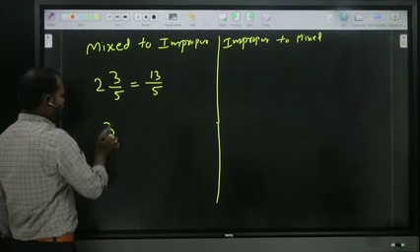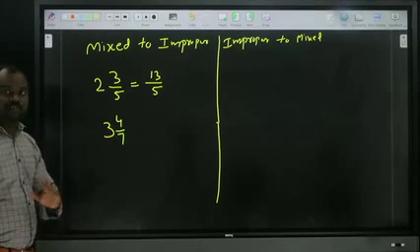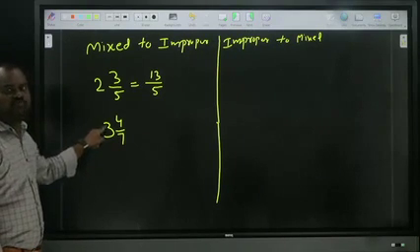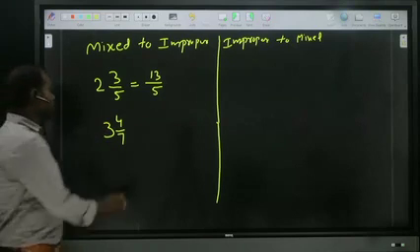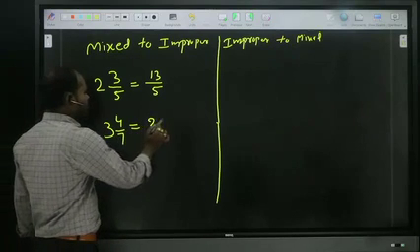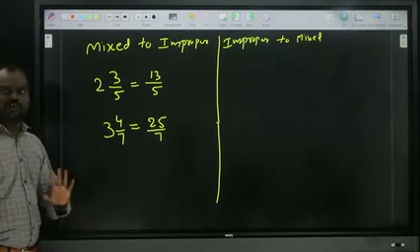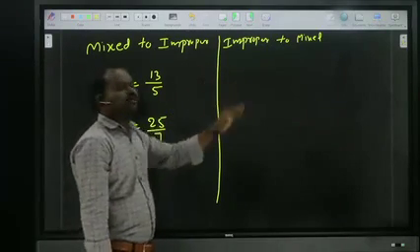Next, 3 4 by 7. 3 4 by 7 is mixed. How to convert it into improper? First of all, multiply these. Next, add these. 7 3s are 21 plus 4. That means how much? What is the answer? 25 by 7. Right? These are fundamental things we have to know. Mixed to improper. Now we are moving to improper to mixed.